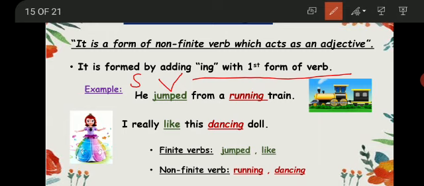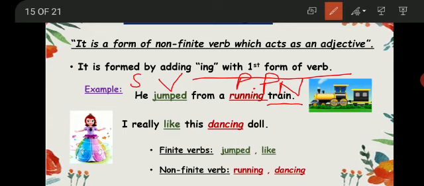He jumped from a running train. He is the subject, jumped is the verb, and the noun is train. So the word running here is qualifying train. So it means the word running here is acting as a present participle, means it is acting as an adjective.